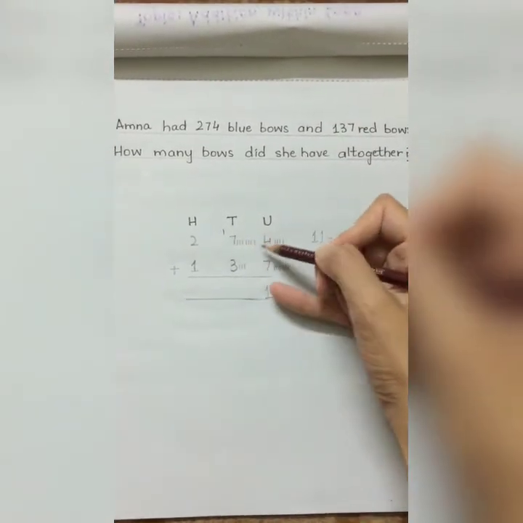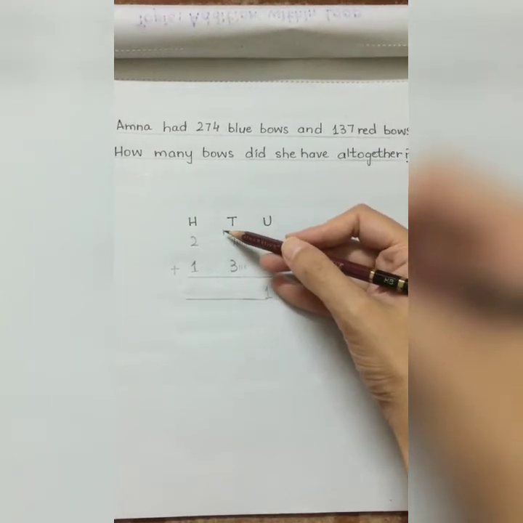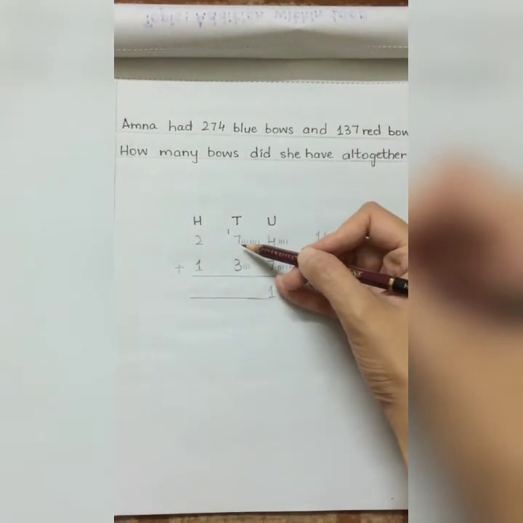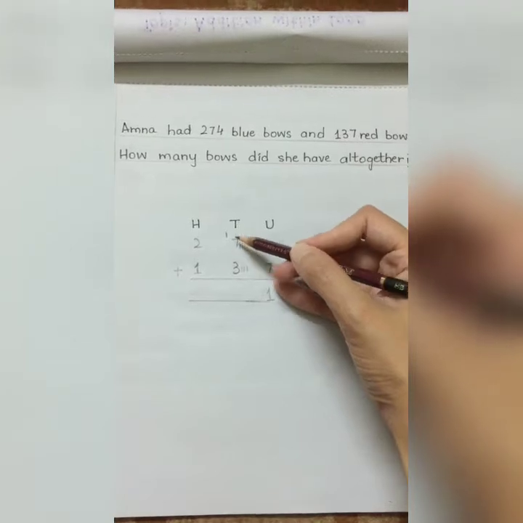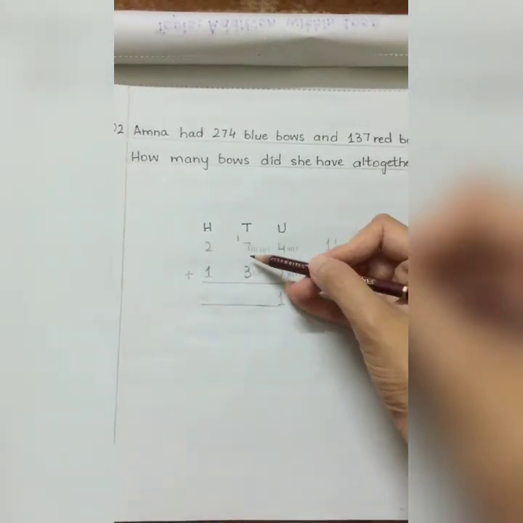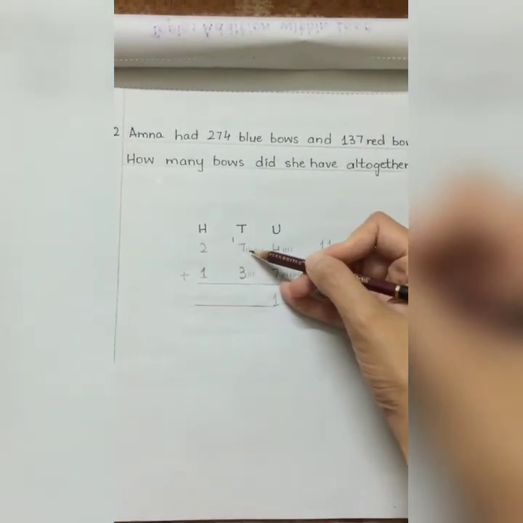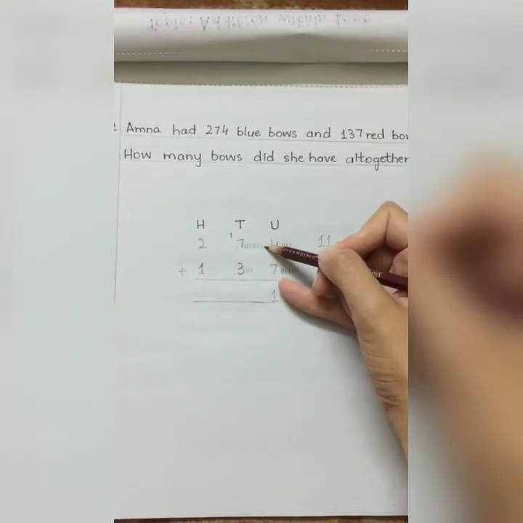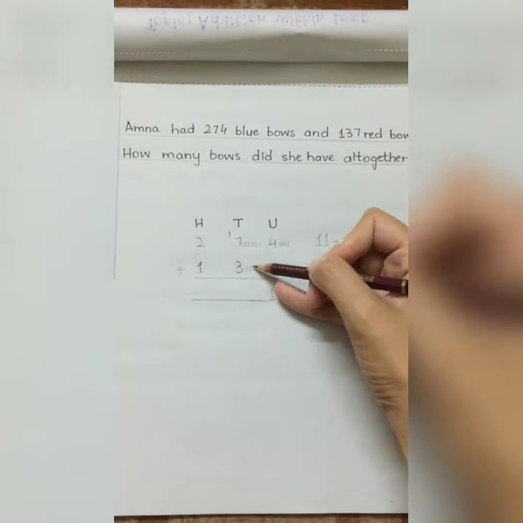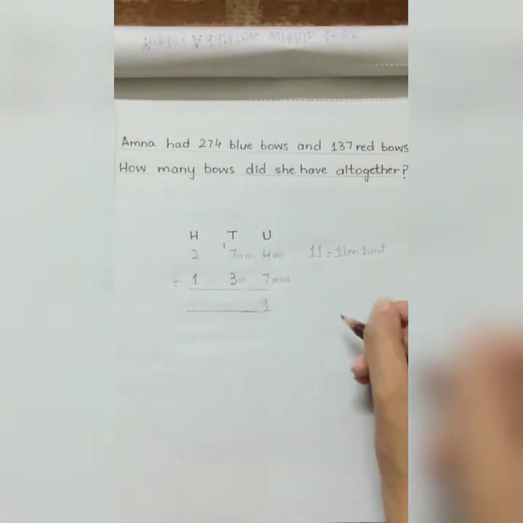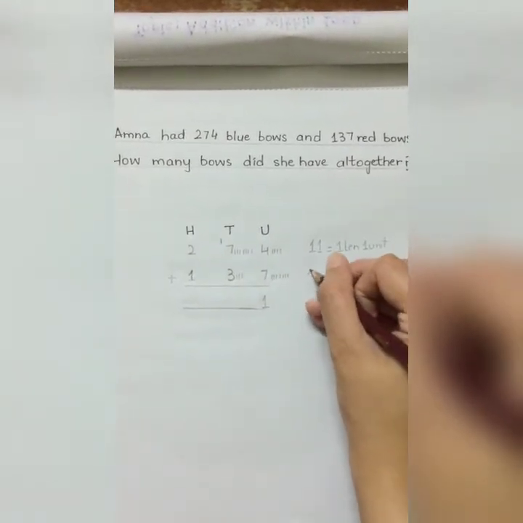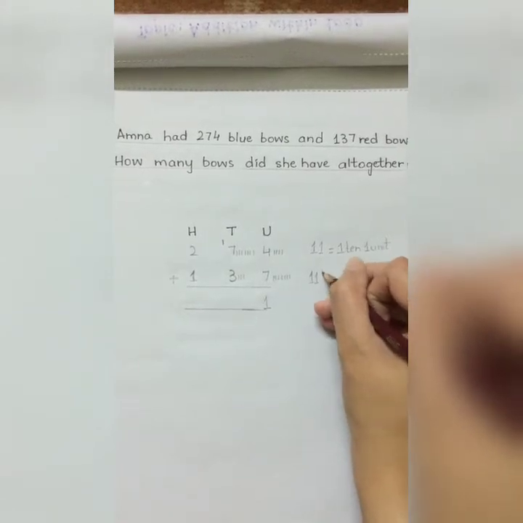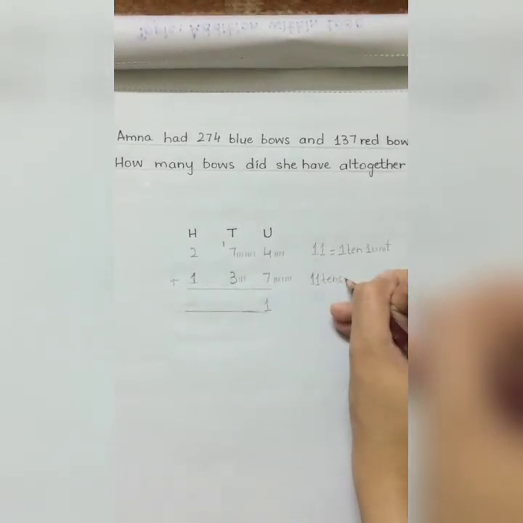Now when we add all these tens, let's add them. 1, 2. So students, come on, count with me. 1, 2, 3, 4, 5, 6, 7, 8, 9, 10, 11. Again I have 11 tens. So students, in 11 tens we have